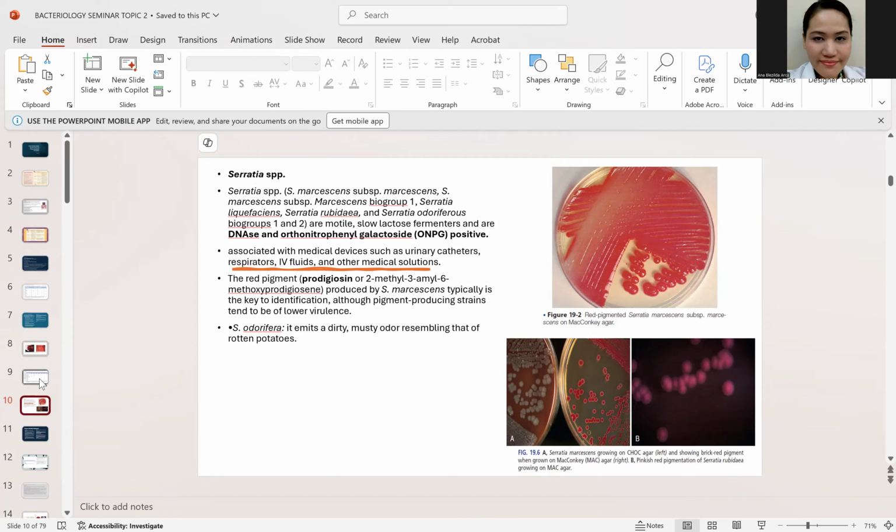But how do you separate Serratia from Citrobacter? Take note that Citrobacter is highly citrate positive, and of course, it is H2S positive, ang mga Citrobacter natin. But for the Serratia, it is the opposite of that, okay? And then take note that Serratia produces the red pigment known as the prodigiosin. Yan ang kanyang characteristic. So how do you get infected from Serratia? Serratia is known to contaminate parenteral solution. When you say parenteral, ito yung mga injectable solution, tulad ng mga IV fluids, and sometimes yung mga injectable drugs. They are known to contaminate that, okay? So that is for the Serratia marquescens.